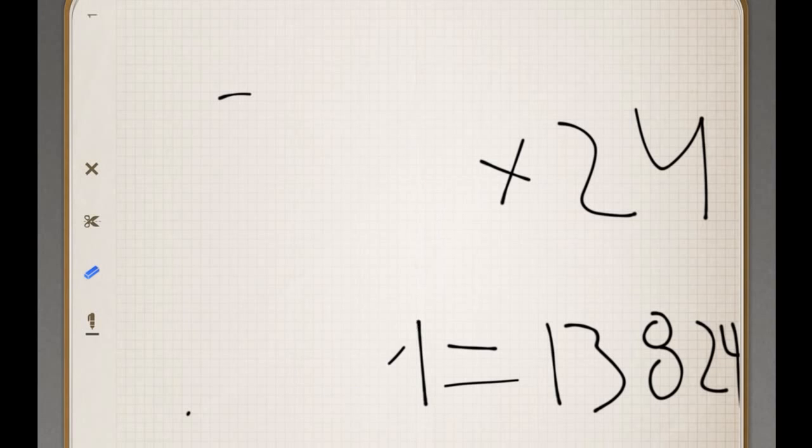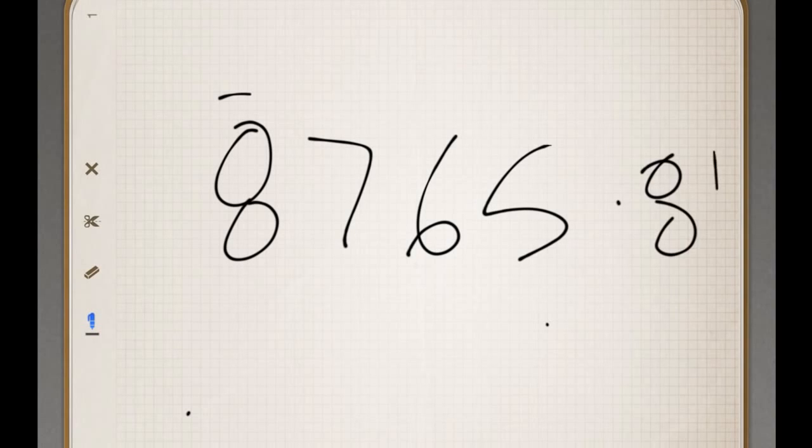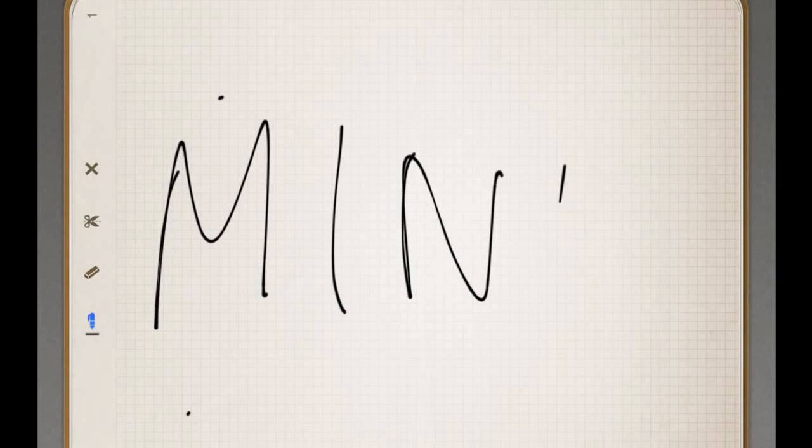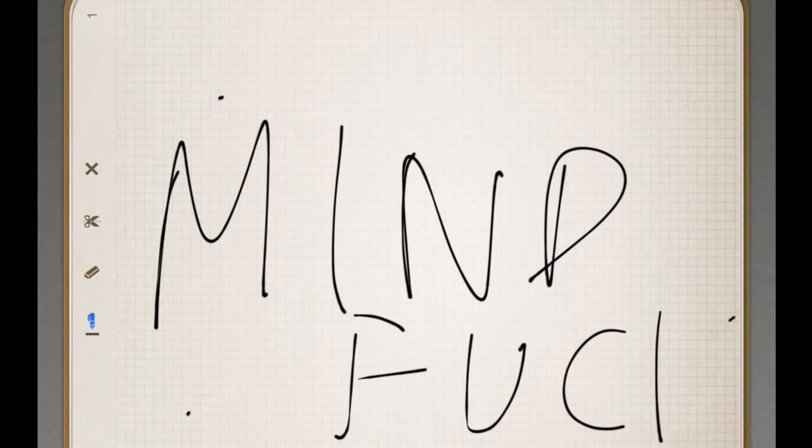That is weird, because considering there are only 8,765.81 hours in real life, in real time hours, the math doesn't add up. That's the thing. It was really hard to comprehend originally because of the math. As I was reading through it, I didn't get what they were talking about, it just didn't make any sense. And this whole 576 hours to 13,824 hours is a really, really big window of time. So all I gotta say is it's just a complete mind fuck.